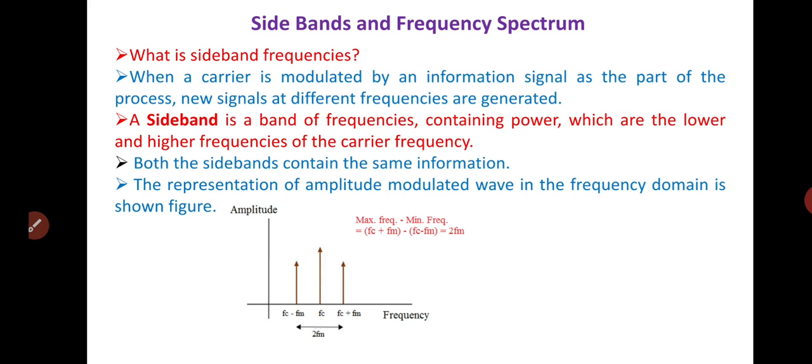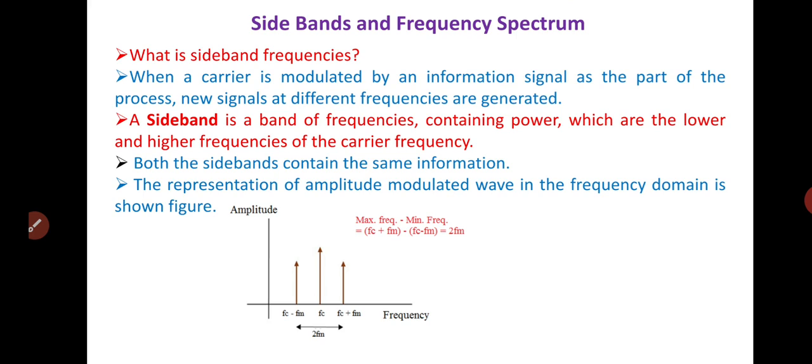So now we will discuss the sidebands and the frequency spectrum. In the process of amplitude modulation, the modulated wave consists of the carrier wave and two sidebands. The modulated signal has the information in the whole band except at the carrier frequency.